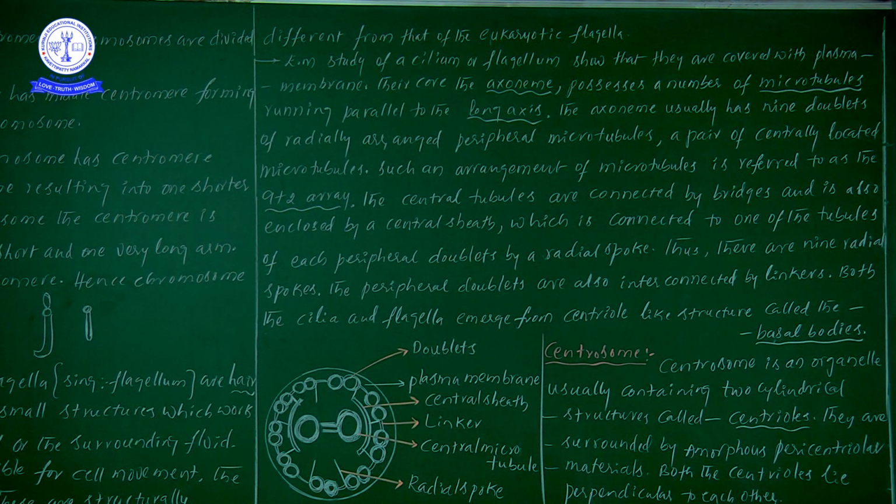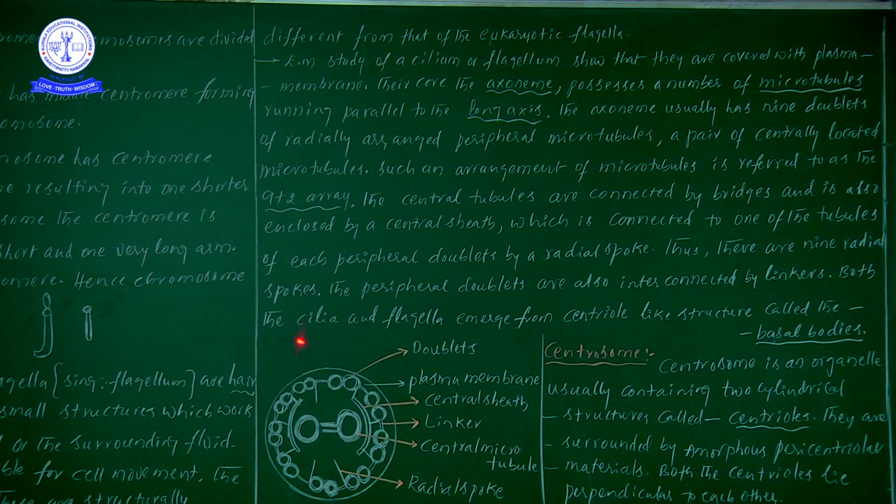So understand this well. Thus there are 9 radial spokes. Already we discussed that 9 radial spokes are there. Now the peripheral doublets are also interconnected by linkers. Two peripheral doublets are there; each and every one, these two one doublet, these two one doublet, these two one doublet, all are connected together by linkers. Look here, these two are connected together by a linker. So we learned this one.